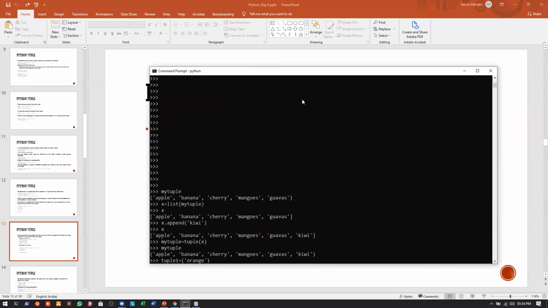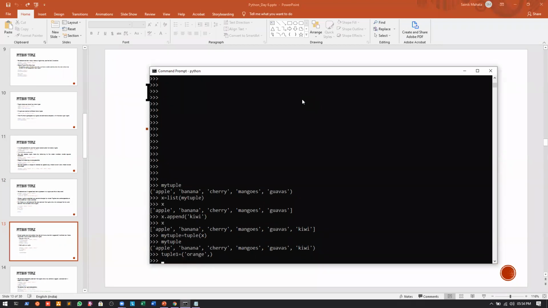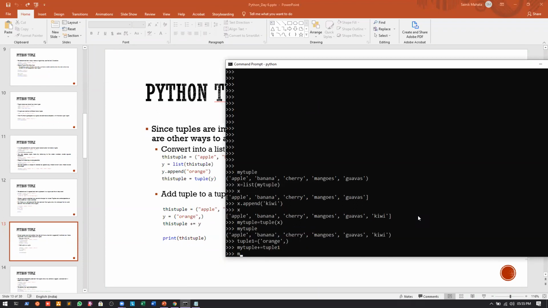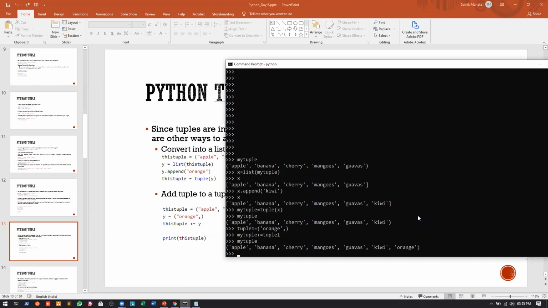We have to give a comma, exactly. So at the end we will have to give a comma, right? And after giving the comma, we can write my tuple plus equal to, and what can I write? Not y, we can write tuple1, the tuple that we have actually created now. If I press enter on this, and now if I print my tuple, you can see that we have actually added orange.